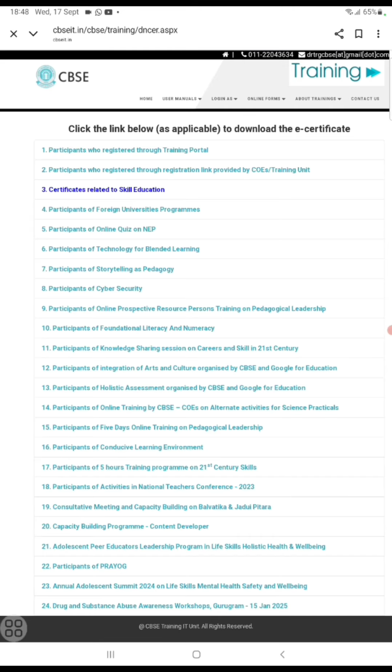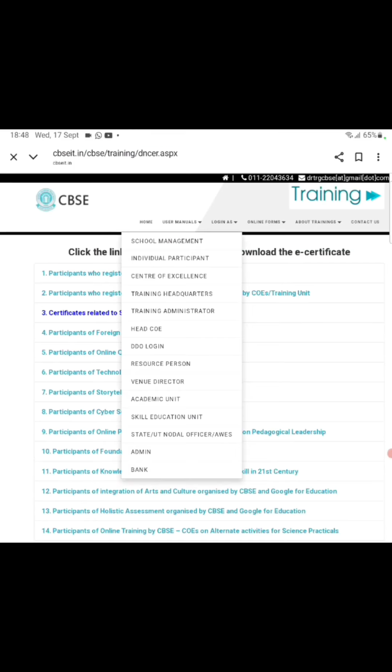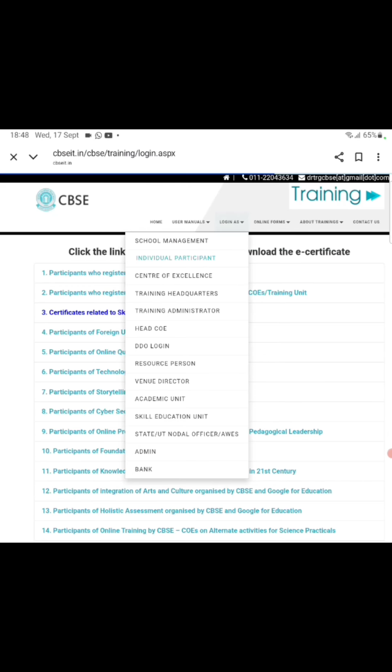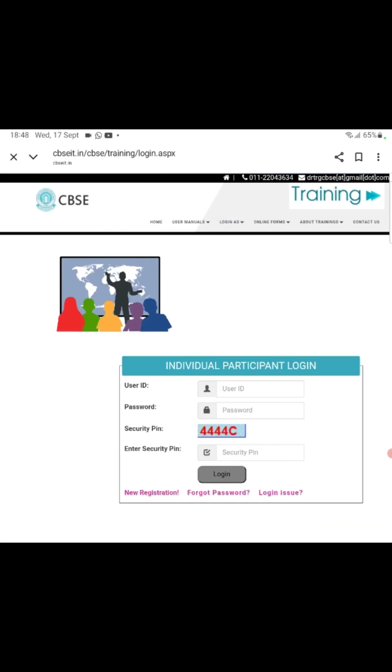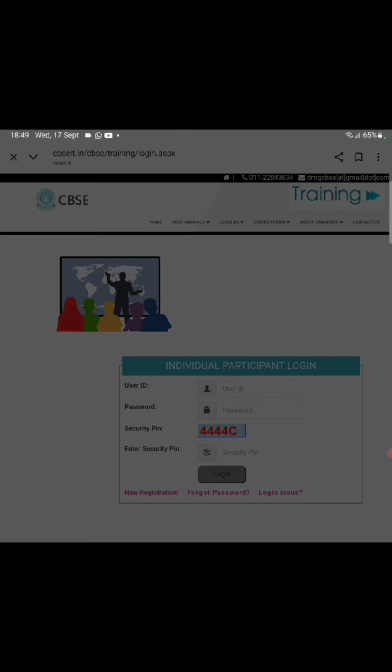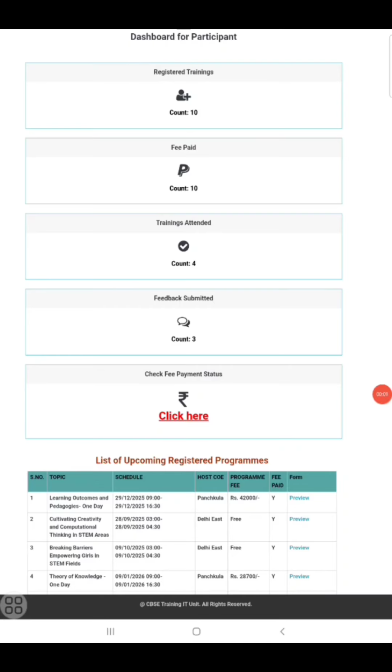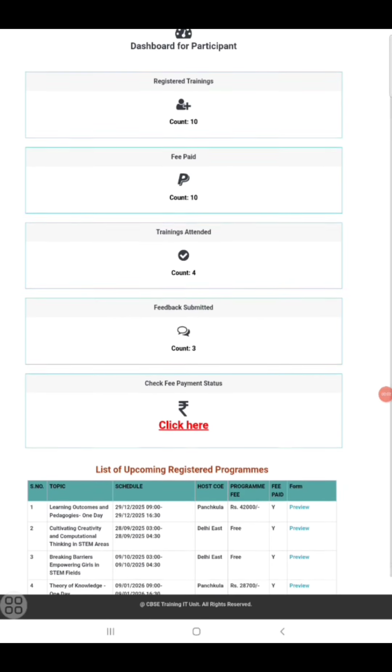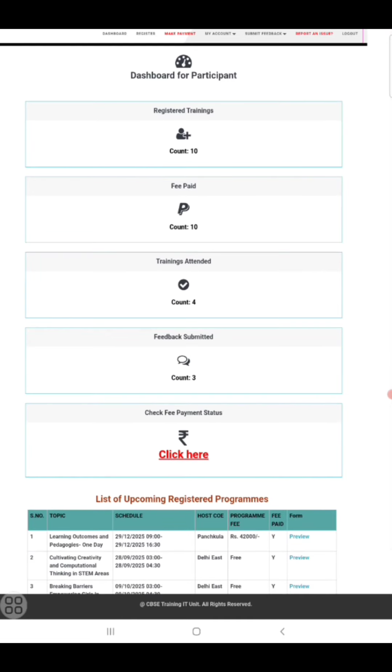To download the e-certificate, here's my login screen. On the first screen, log in as individual participant because we are downloading for ourselves. Here you have to put your user ID, password and security pin. The user ID is the OS_ID with which you registered.